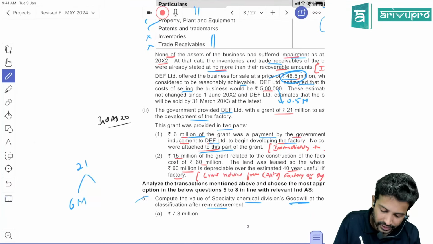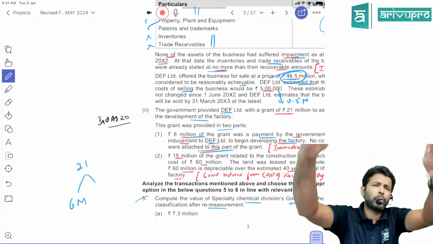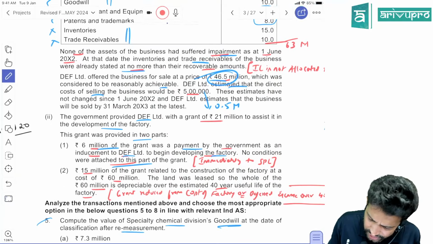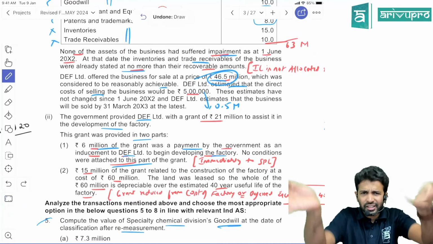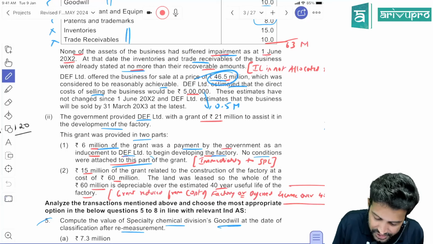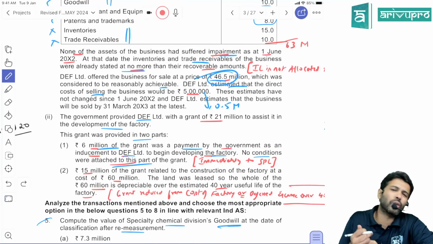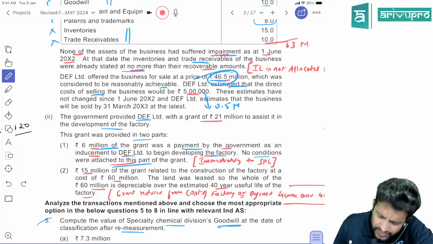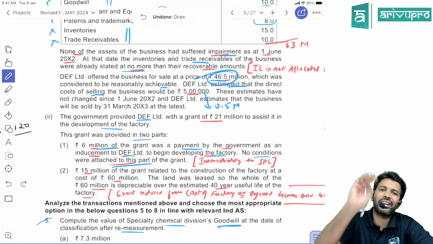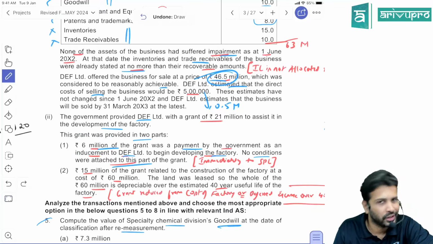In that 6 million grant, the government is saying as an incentive, start your factory. I'll not put any other conditions. They only told that there is just an incentive given so that the company will get that enthusiasm to start the development. No other conditions were attached as part of this grant. So we know this as per Ind AS 20. If there are no conditions attached, what do you do, sir? The entire grant income, whatever you have received, immediately will be transferred to SPL. So the 6 million grant entirely will be transferred to the SPL account.